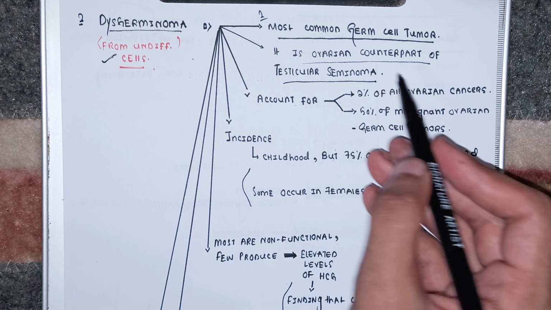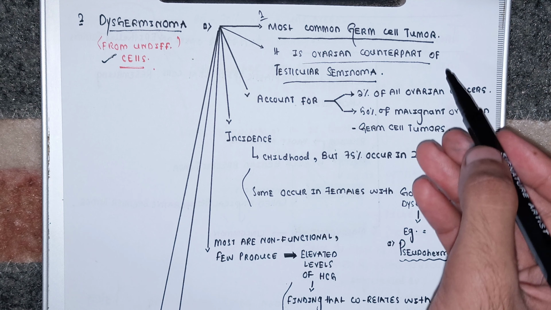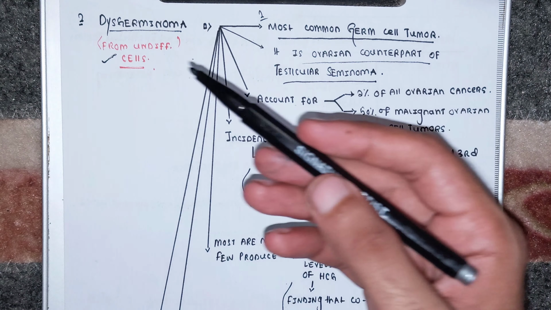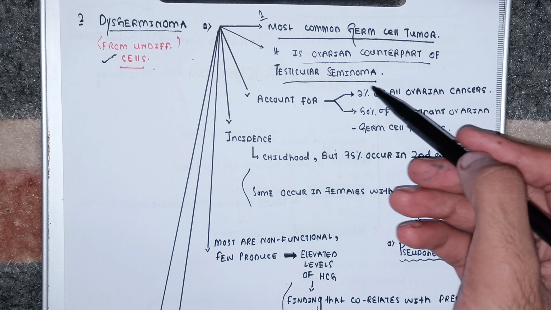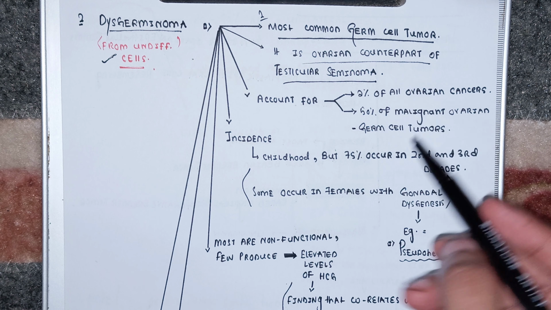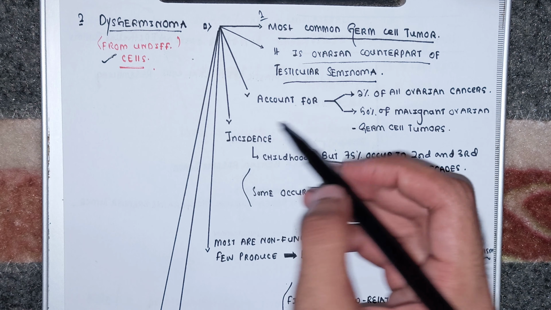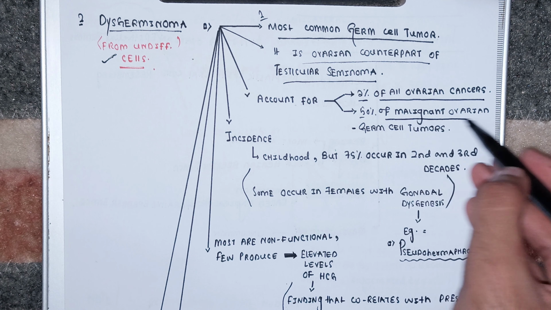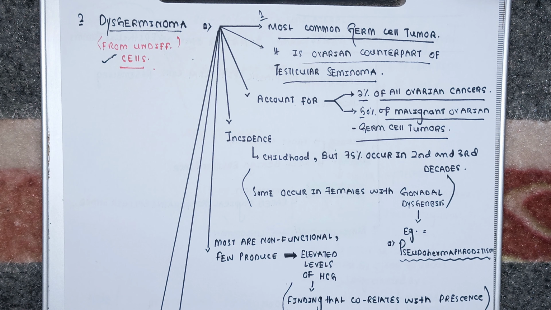Just as in males seminoma occurs in the testicles, in females dysgerminoma occurs in the ovary. So actually this dysgerminoma is the ovarian counterpart of the testicular seminoma. And this dysgerminoma makes up only 2% of all the ovarian cancers and 50% of the malignant ovarian germ cell tumors. Out of all ovarian cancers, dysgerminoma is just 2%. But among all the malignant germ cell tumors, dysgerminoma makes up 50%.